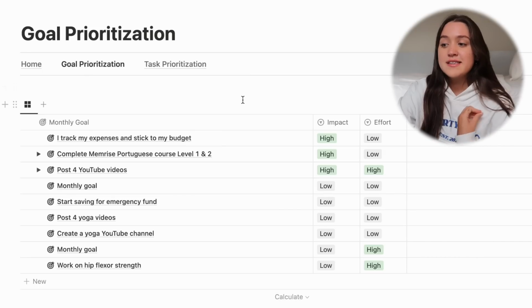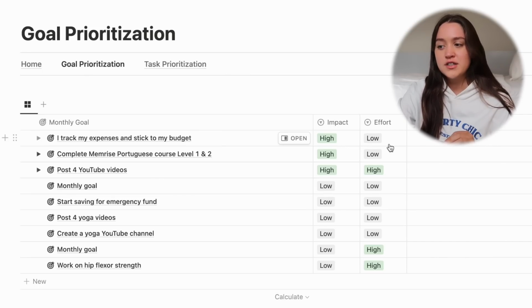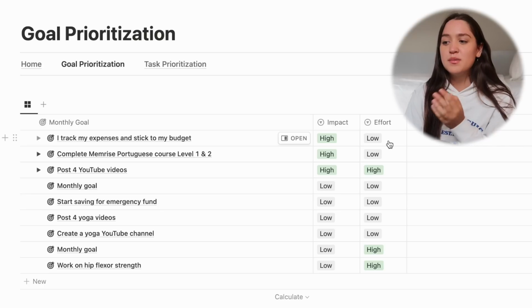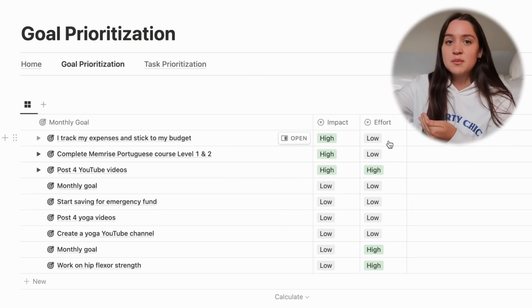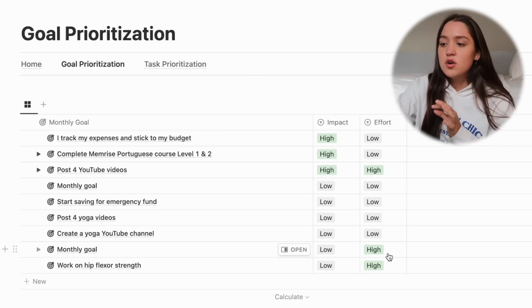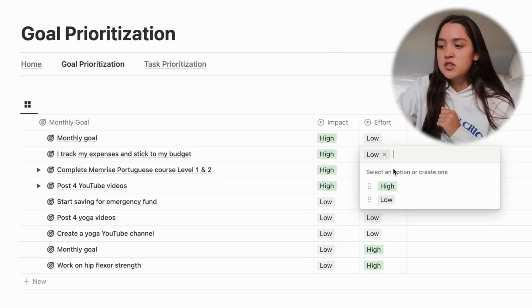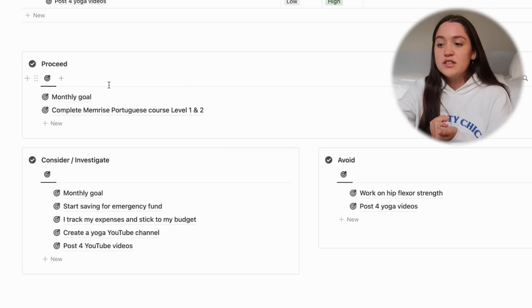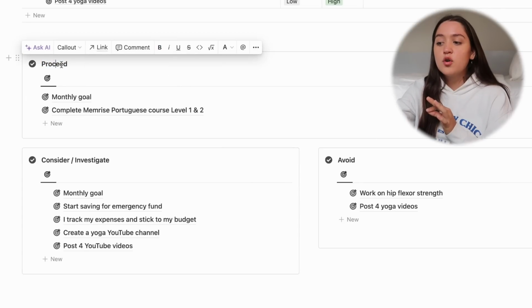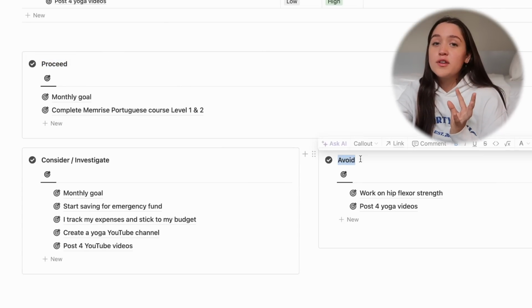So if a goal is high impact and low effort, it's gonna be at the top, because obviously it just means it makes a big impact in your life and it's easy to do. So it's at the top, it's something you have to prioritize. So this is all automatic. So if you change these around, it's gonna show you what to focus on. I find this really helps because sometimes you really find yourself prioritizing the things that don't even have a big impact in your life. So you can also see the goals that you should definitely proceed with, the goals that you should maybe avoid for the time being.